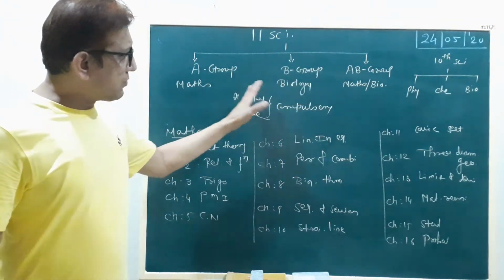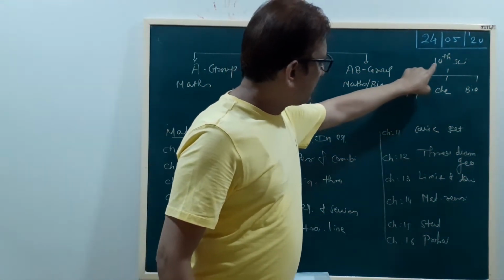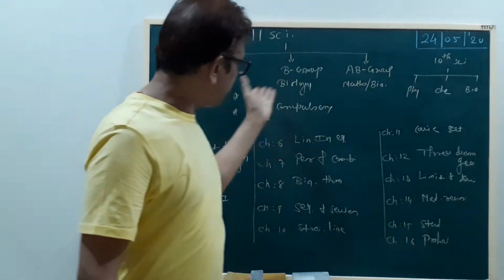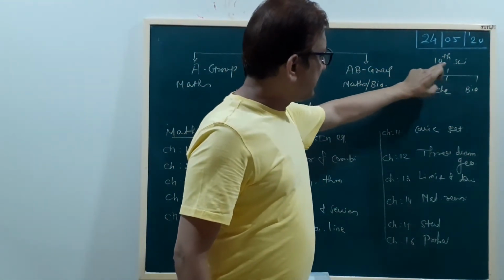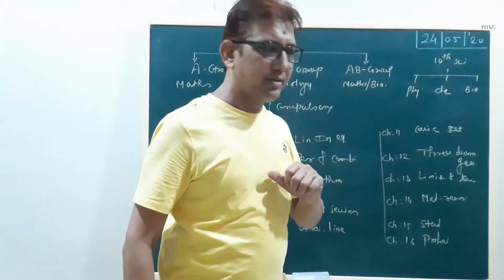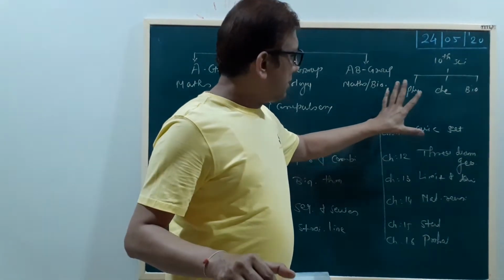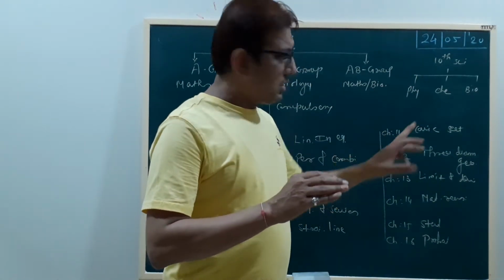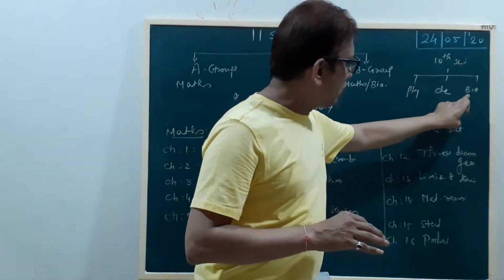In this discussion, first we discuss 10th science, then we discuss this one. You have already studied the 10th science textbook, Science and Technology. In our science textbook, there are 3 parts: physics, chemistry and biology.